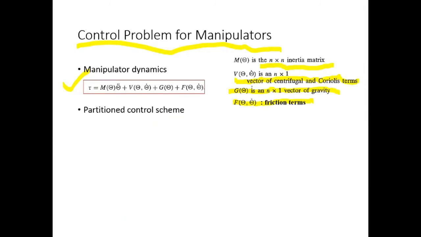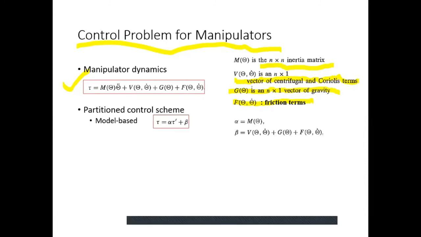In the partitioned control scheme, the model based portion will be written like this: tau is equal to alpha tau dash plus beta, where alpha will be equal to the mass matrix or inertia matrix, and beta will be equal to the remaining components of the dynamics equation. The servo law can be written as tau dash is equal to theta d double dot plus kv e dot plus kp e, where e represents the error between the desired trajectory and the actual trajectory.